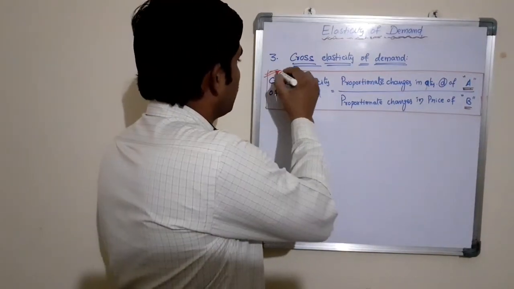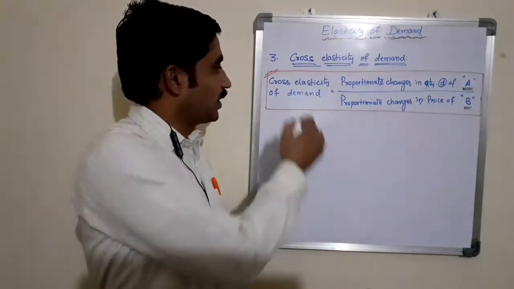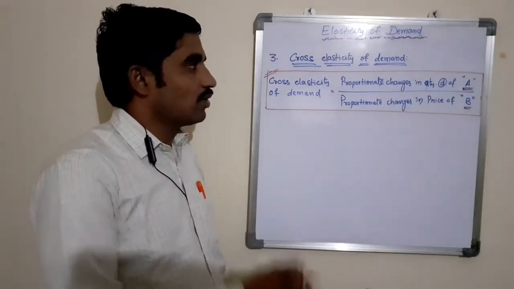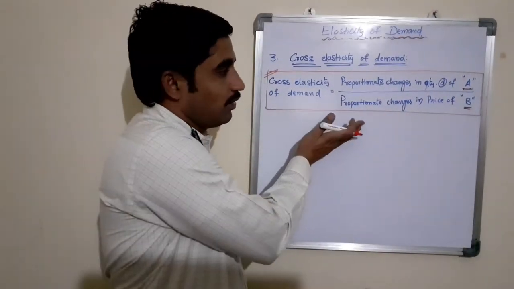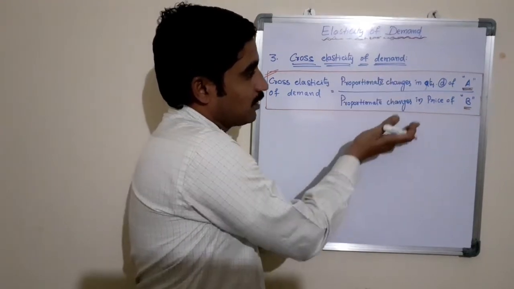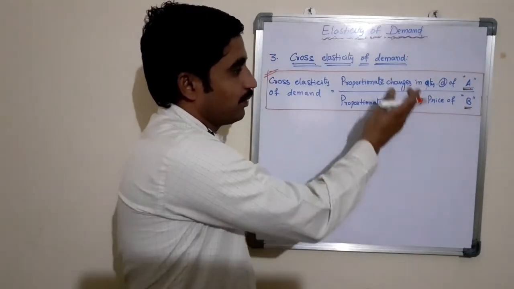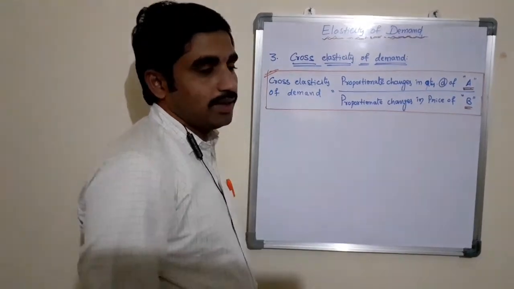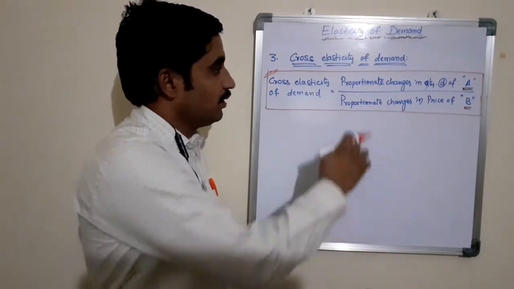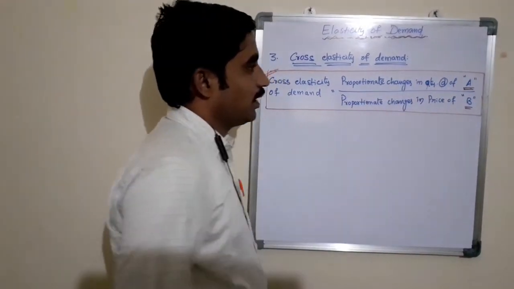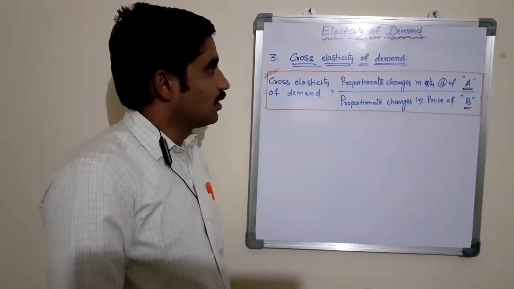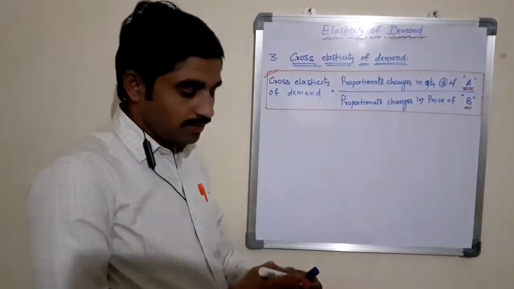If you understand clearly this formula for calculation of cross elasticity of demand, it is very easy to define the cross elasticity of demand based on this formula. As we are taking the relationship between two variables, that is quantity demand of product A and price of product B, we also define the same as the relationship between proportionate changes in quantity demand of product A and proportionate changes in price of product B, which is also known as cross elasticity of demand.